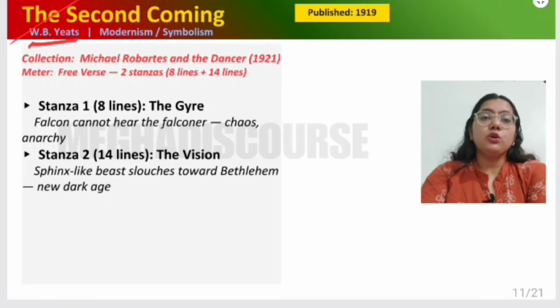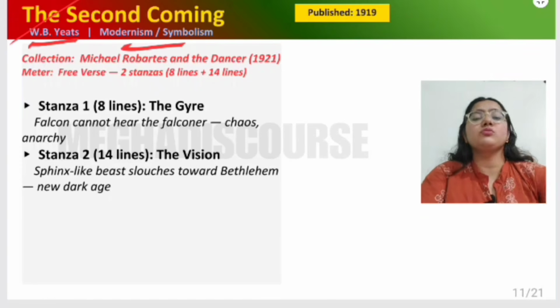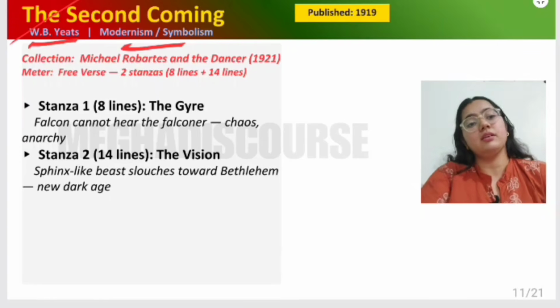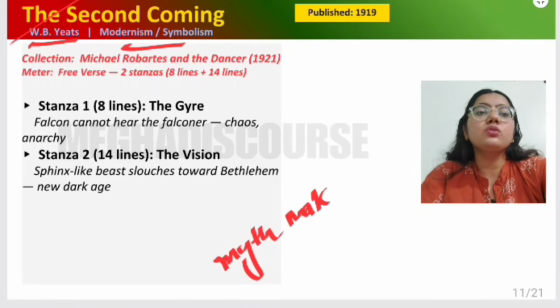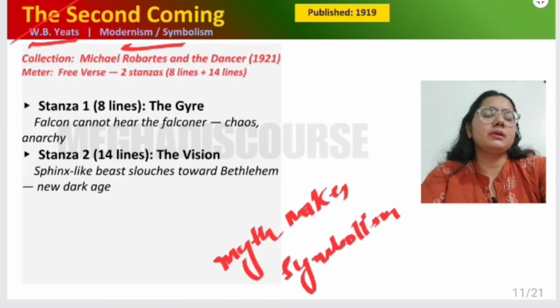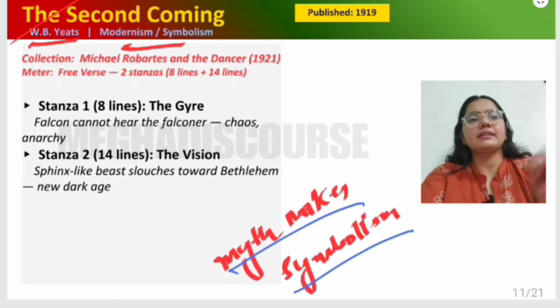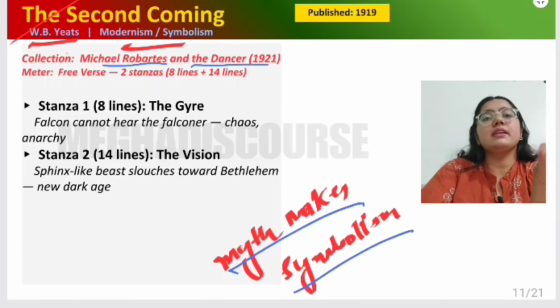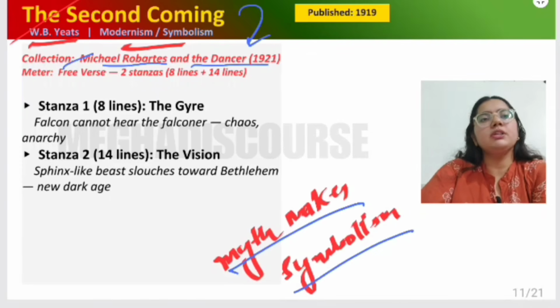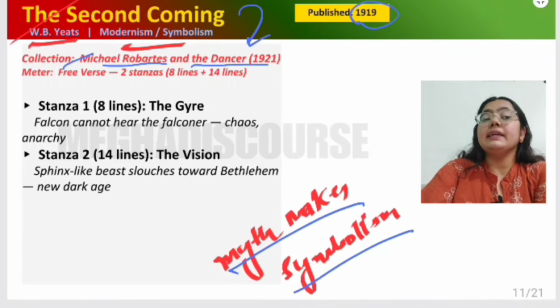Now this belongs to modernism, and there is a lot of symbolism used in the poems of W.B. Yeats. W.B. Yeats is a myth maker. He uses myths a lot, and also lots of symbolism, right? Please remember these facts. Now the collection is Michael Robartes and the Dancer, 1921. This is the collection in which this poem was published, and the poem was published in 1919. And the meter is of course free verse.